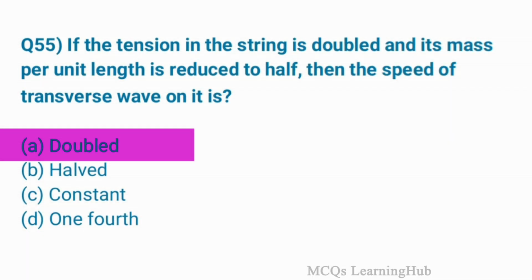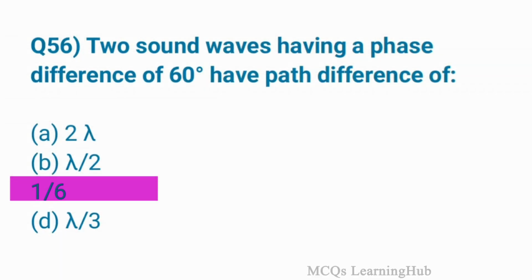Question 55. If the tension in the string is doubled and its mass per unit length is reduced to half, then the speed of the transverse wave on it is doubled. Option A is correct. Two sound waves having a phase difference of 60 degrees have a path difference of option C, 1 over 6.